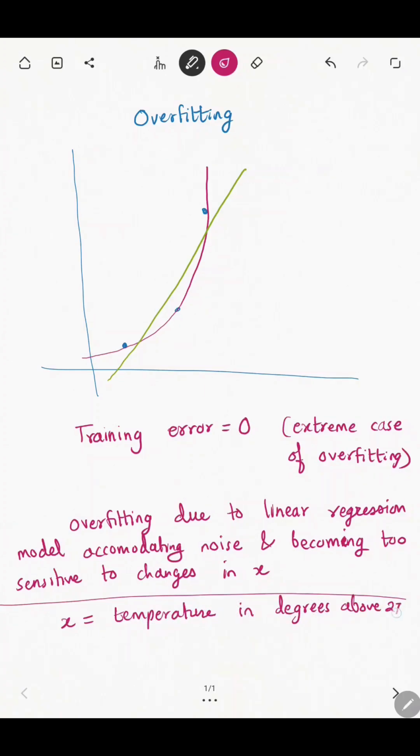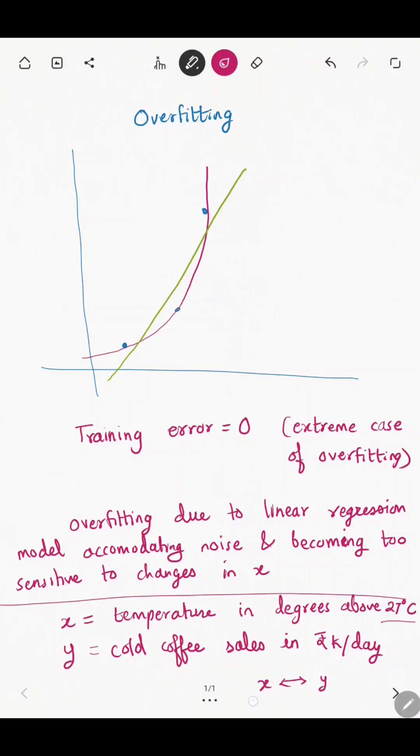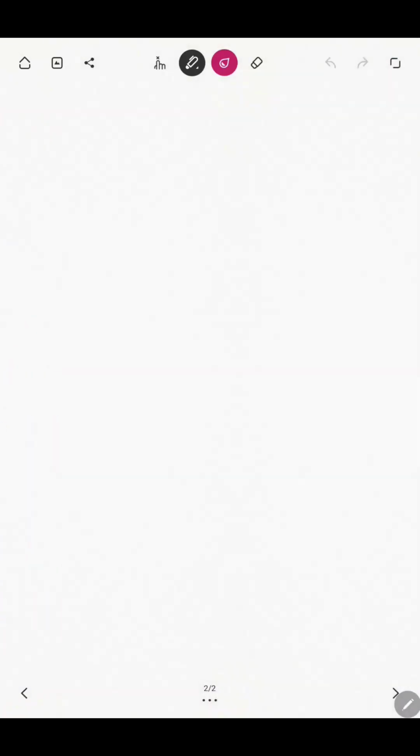Now, continuing with the example that I had taken in the overfitting video, X is the temperature in degrees Celsius above the baseline of 27 degrees Celsius and Y is the cold coffee sales in 1000 rupees per day. And we want to find the relationship between X and Y, the independent variable being X and the dependent variable being Y. Let's say this is the training data.